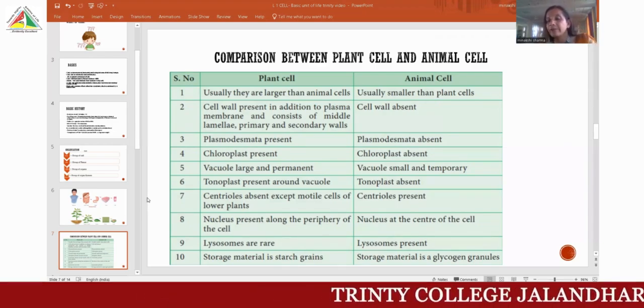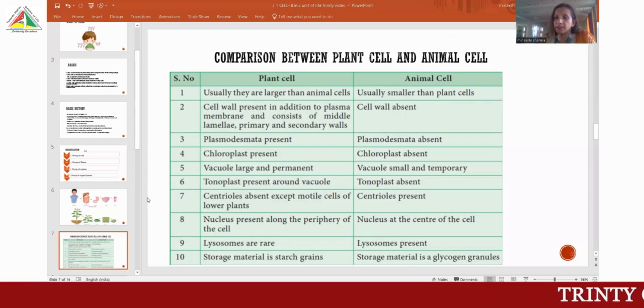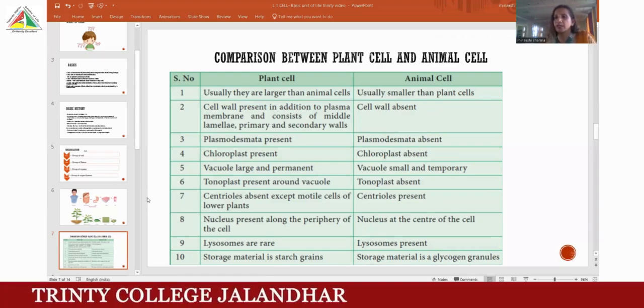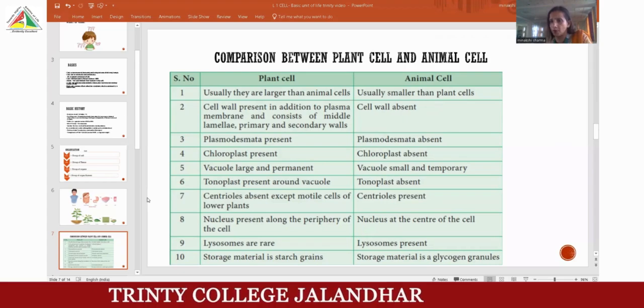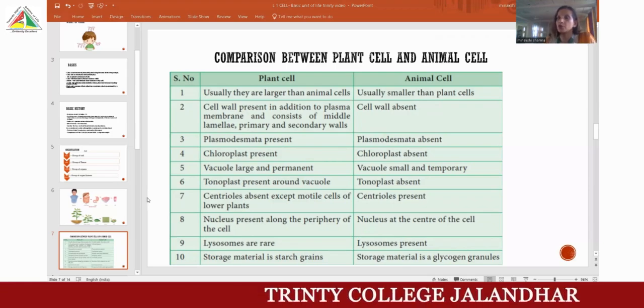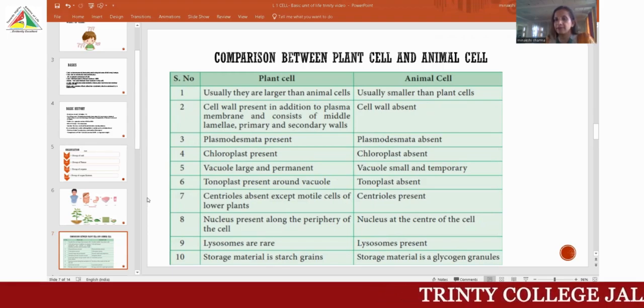Now, plants have a green colour pigment. With the help of that pigment, they can make their own food. That pigment is chlorophyll. That is absent in the animal cell. Next, there is a tonoplast present inside the vacuole. The animal cell also has a vacuole, but it is hardly big, it is very small in size. But the plant's vacuole, bounded by the tonoplast, is big. To maintain its turgidity, there is much cell sap present inside that vacuole.